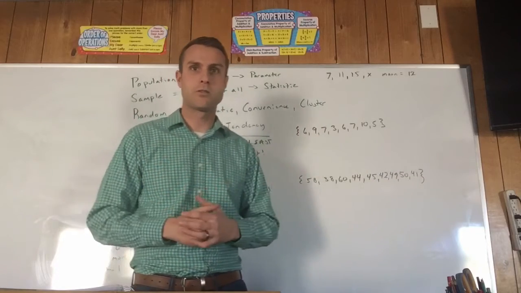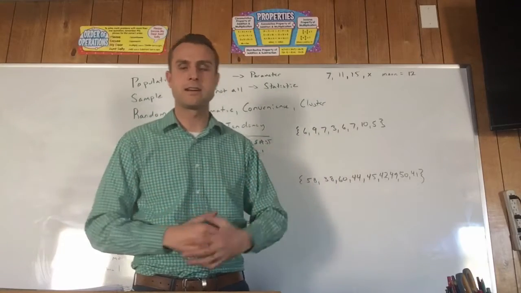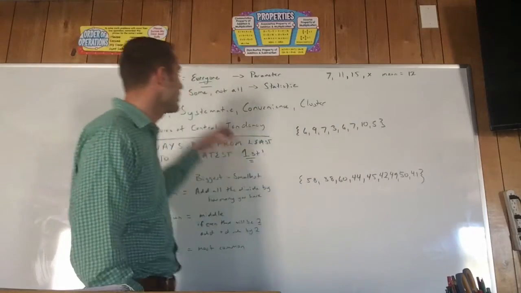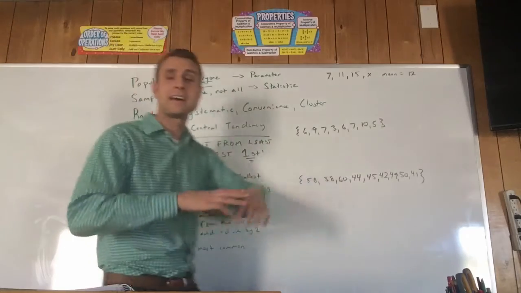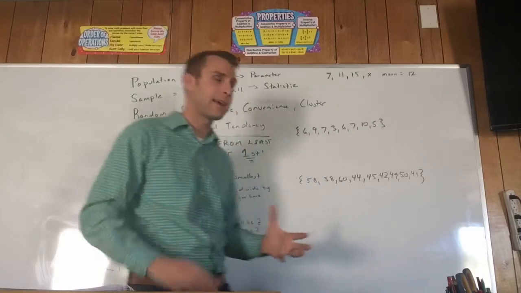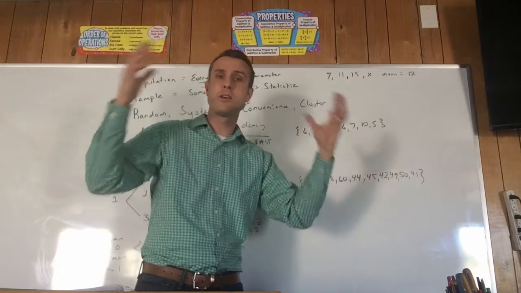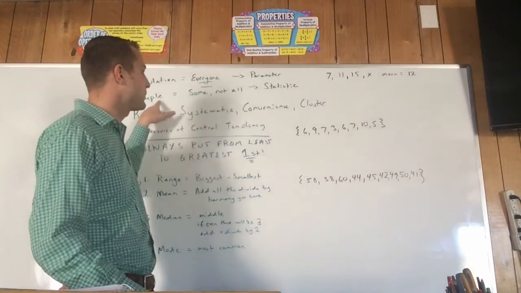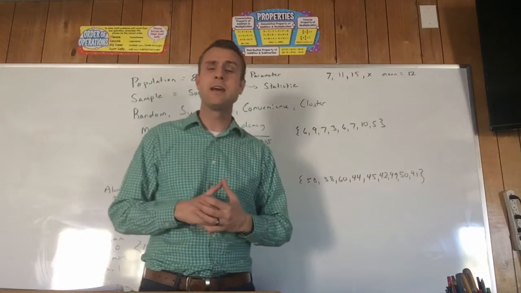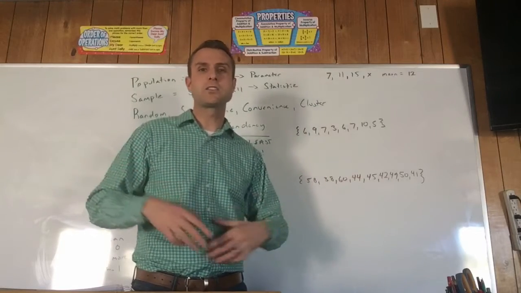Or if we're talking about girls, instead of asking every girl in the entire world, I ask a couple thousand girls from different countries and different ages. That's a sample. When I get my information from a sample, we call that a statistic. So if I ask everyone in that category, it's a population and the information I get is a parameter. If it's just a small group of the whole population, it's a sample, and the information I get is a statistic. Normally we don't do parameters because it takes way too long and too much effort to ask everyone, so we just try to get a sample.